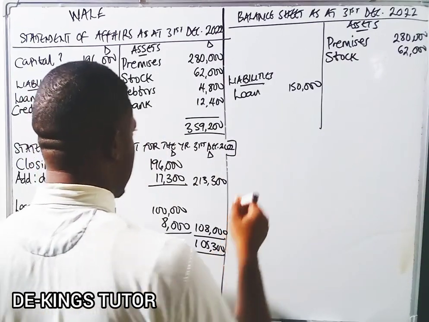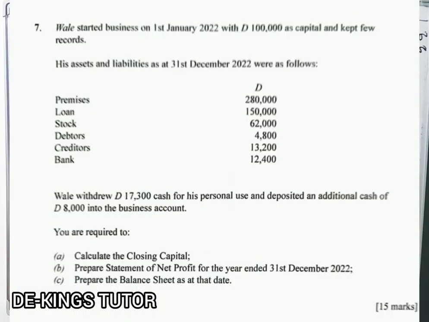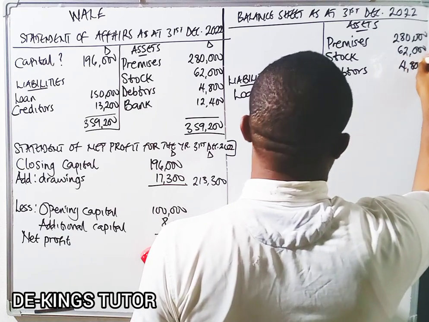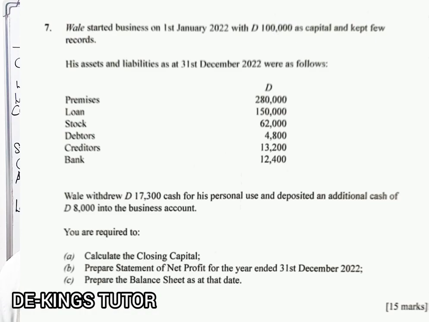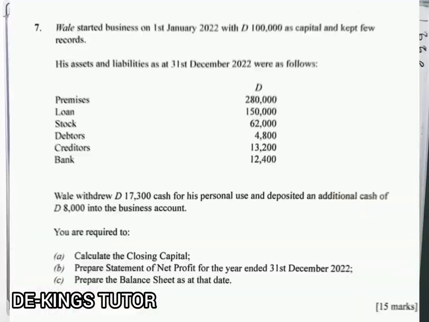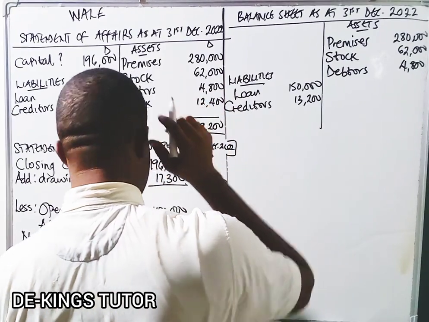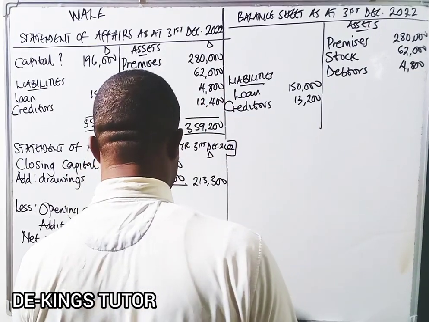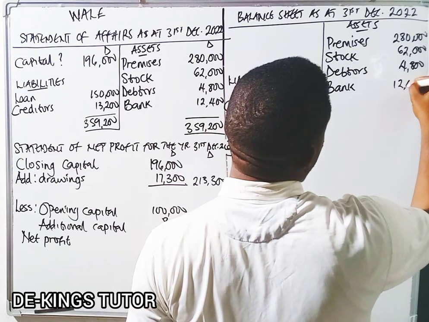The next one is our debtors, which is what? 4,800. Okay, the next one is our creditors. So I have creditors here, which is 13,200. Now the next one is our bank, and the bank is what?